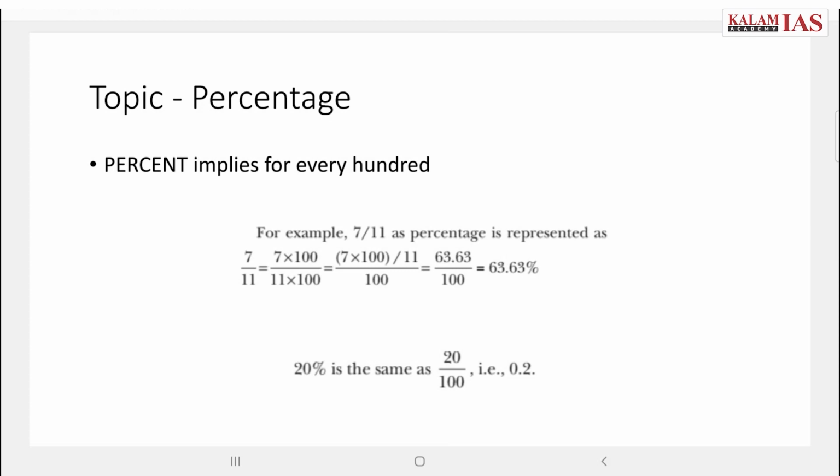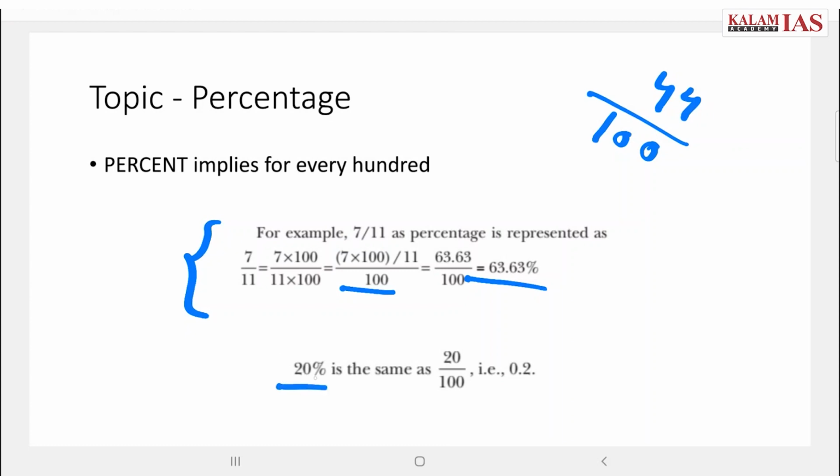Percentage in simple words implies the value for every 100 of the number. For example, 7 by 11, 7 divided by 11, as a percentage is represented in the following way. As you can see, 7 into 100 divided by 11, whatever number is there, if you have to convert it into a percentage, suppose we have the number 44, you divide by 100, so that you get the number implied for every 100. So 7 by 11 becomes 7 into 100 by 11, which is 63.63, that is 63%.